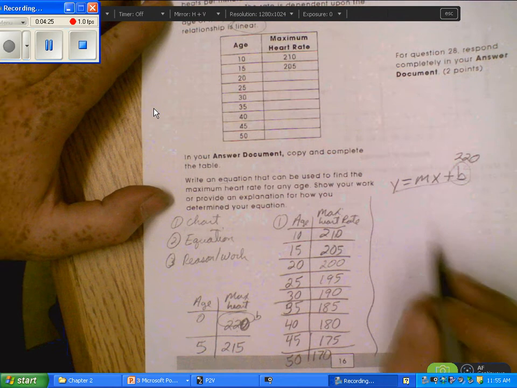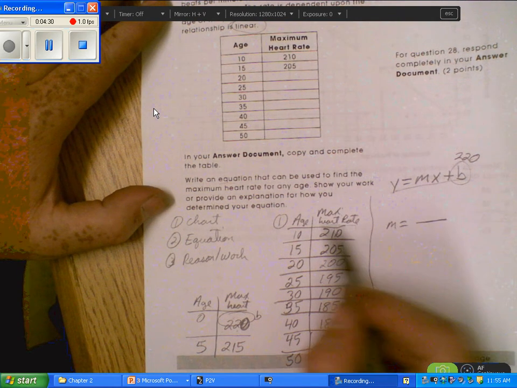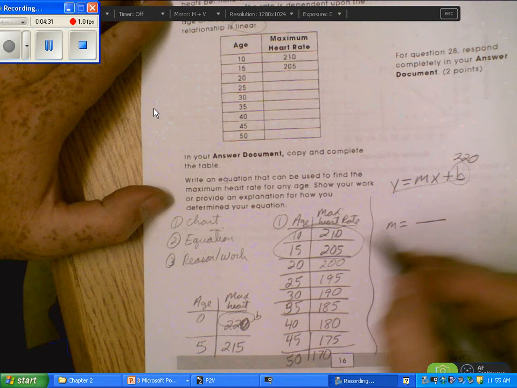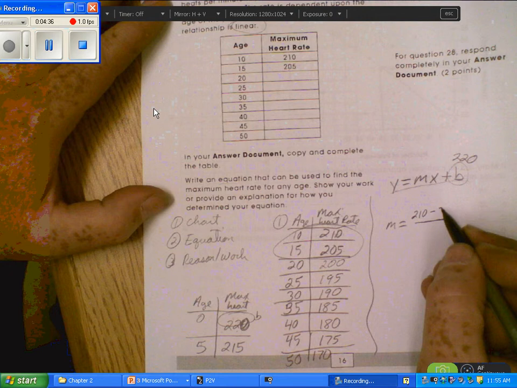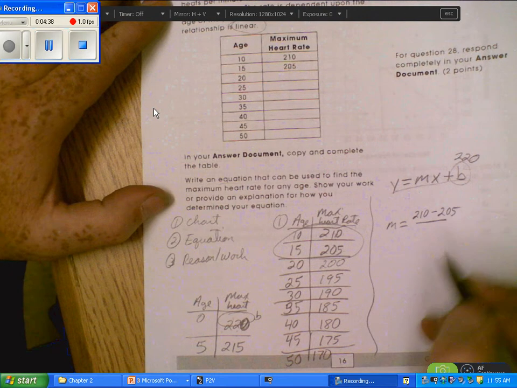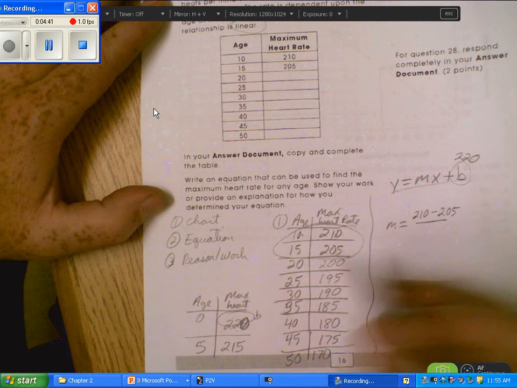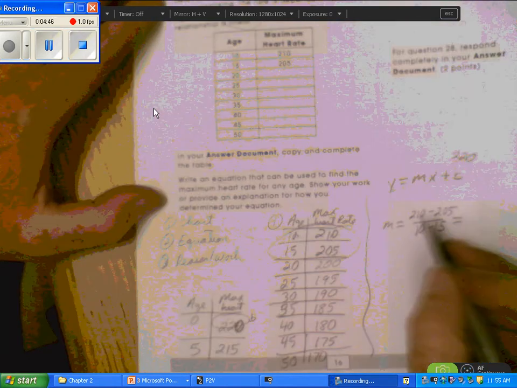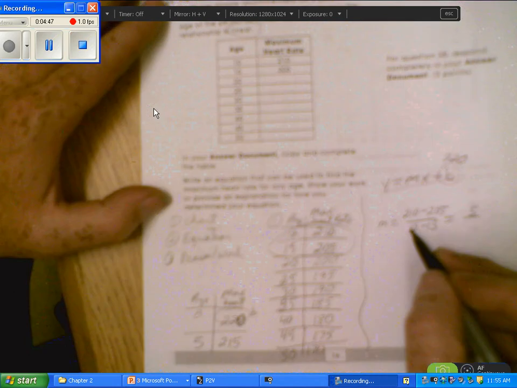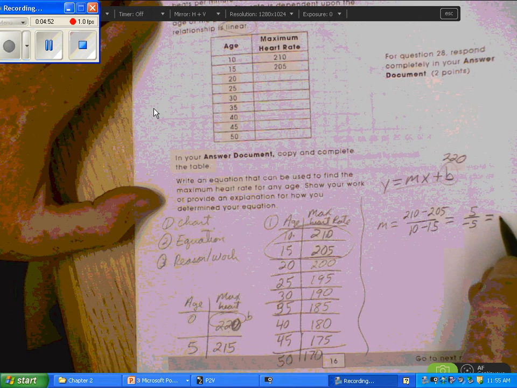Now to find the slope, we just pick any two of these. I'm going to pick these two right here. We subtract the y's on top: 210 minus 205. Subtract the x's on bottom. Got to do them in the same order, so it's going to be 10 minus 15. 210 minus 205 is 5. 10 minus 15 is negative 5. And that ends up being a negative 1.